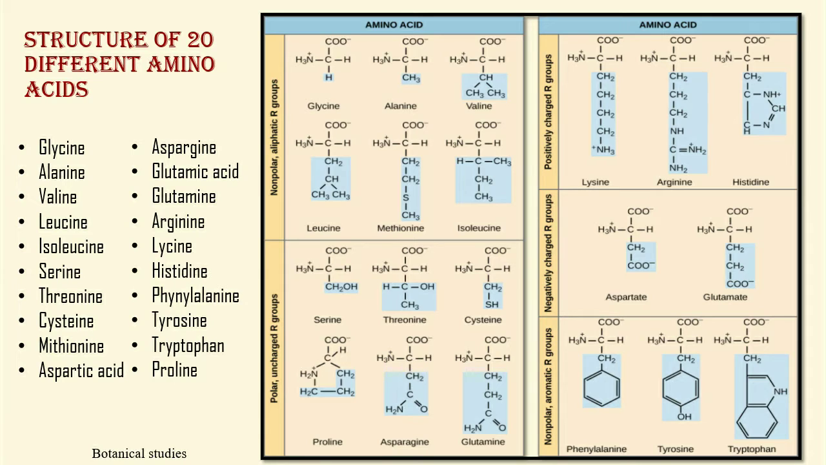Glutamic acid is the other dicarboxylic amino acid. Like in aspartic acid, the carboxyl group of the side chain dissociates at physiological pH to give a negatively charged side chain. Glutamine is the uncharged derivative of glutamate. Like asparagine, it contains a terminal amide group instead of carboxylate.